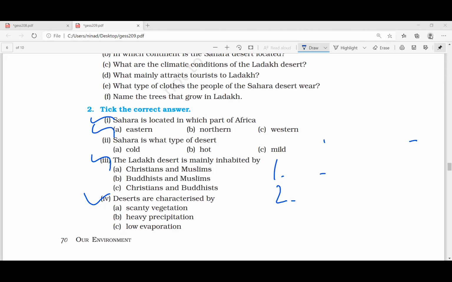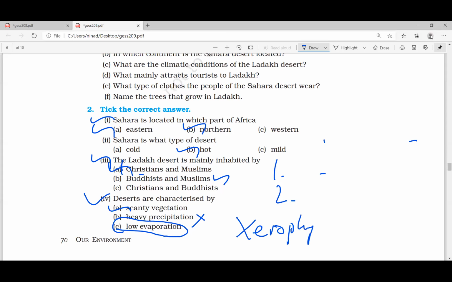First question: Sahara is located in which part of Africa? Northern part of Africa. Sahara is what type of desert? It is a hot desert. Ladakh desert is mainly inhabited by Buddhists and Muslims. A desert is characterized by scanty vegetation, low precipitation and high evaporation. Evaporation will be very high. The scanty vegetation we call xerophytes.